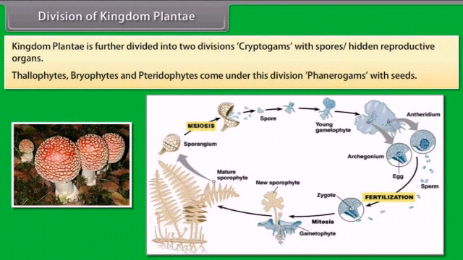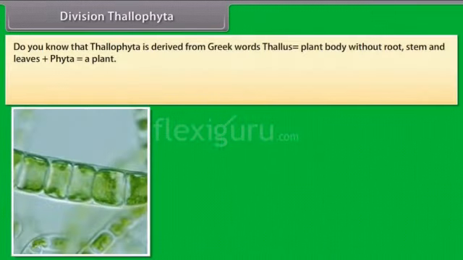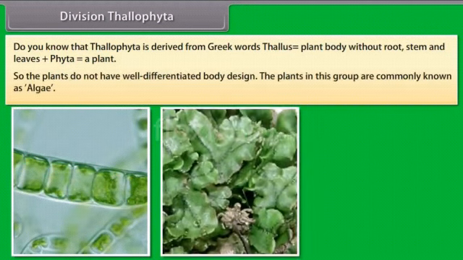Thallophytes, bryophytes, and pteridophytes come under this division. Phanerogams, with seeds: gymnosperms and angiosperms come under this division. Division Thallophyta. Do you know that Thallophyta is derived from the Greek words thallus, which means plant body without root, stem and leaves, plus phyta, a plant? So the plants do not have a well differentiated body design.